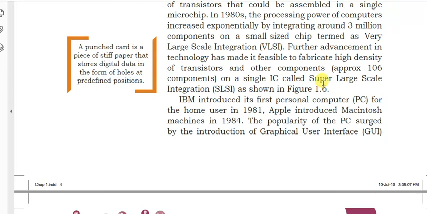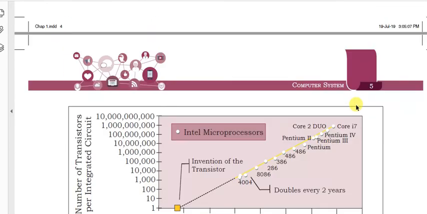IBM introduced the first personal computer for home users in 1981. Apple introduced the Macintosh machine in 1984. The popularity of PC surged with the introduction of graphical user interface.